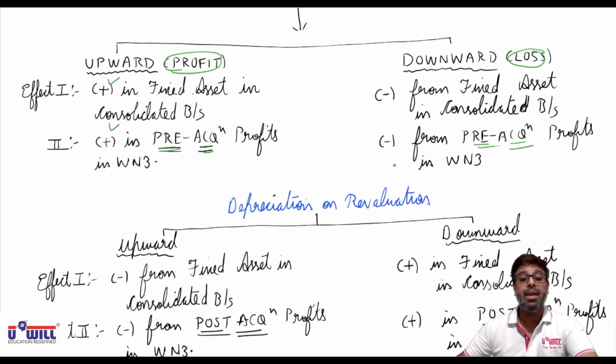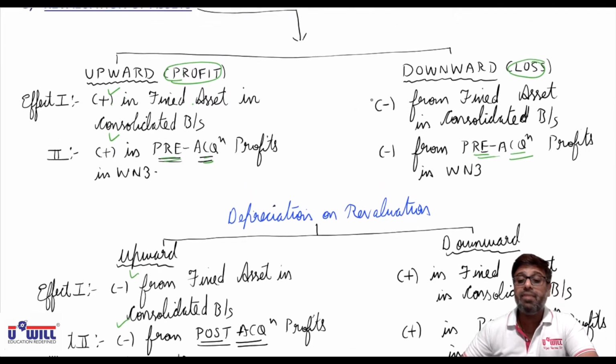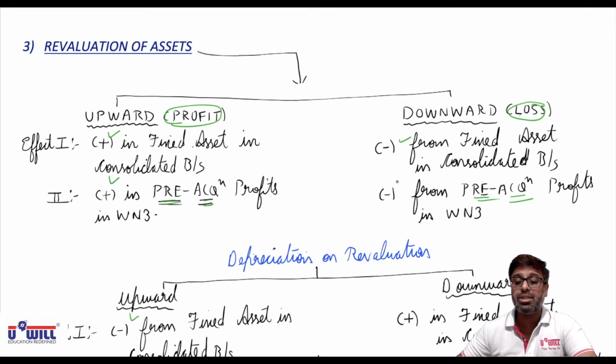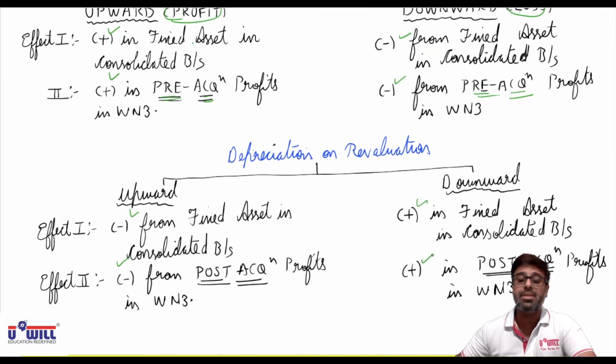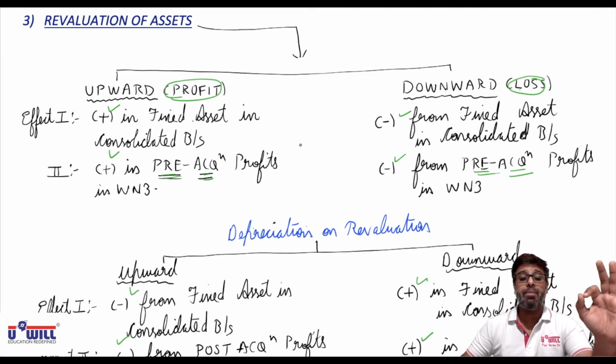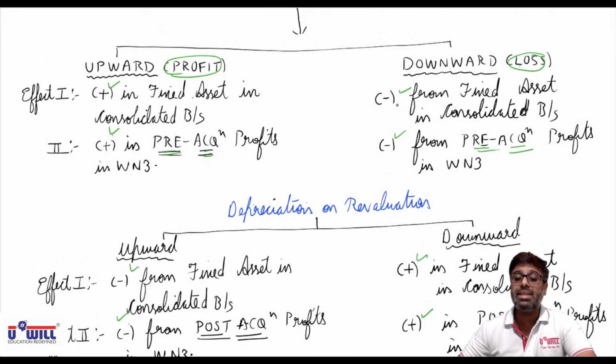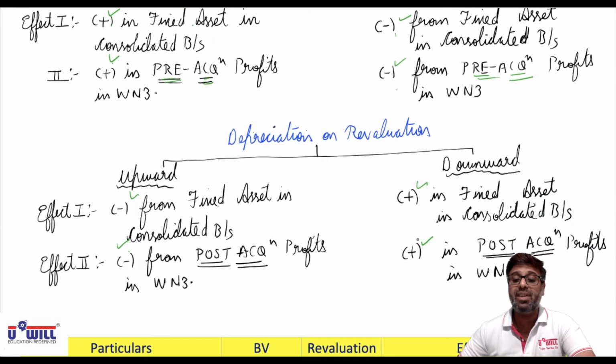You'll minus from respective fixed asset in consolidated balance sheet, and you will minus from pre-acquisition profits in working note 3. Now what you remember is, in case of depreciation you do opposite. So revaluation profit you add, means it's depreciation you minus. Revaluation loss you minus, so it's depreciation you plus. You remember this opposite. Revaluation upward is added, so its depreciation we will minus. Revaluation downward is subtracted, so its depreciation we will plus.